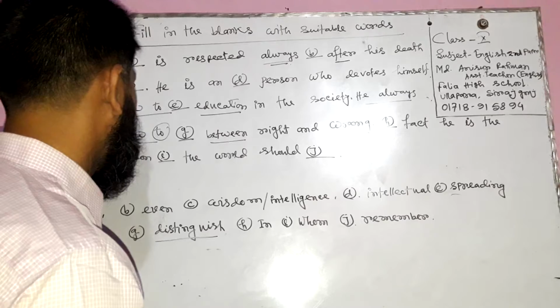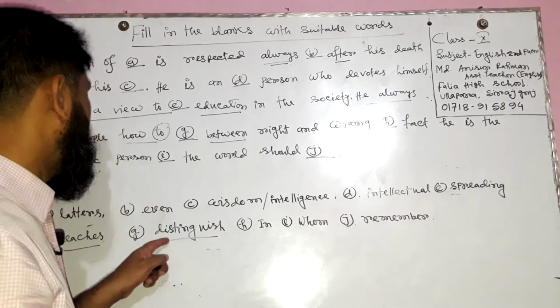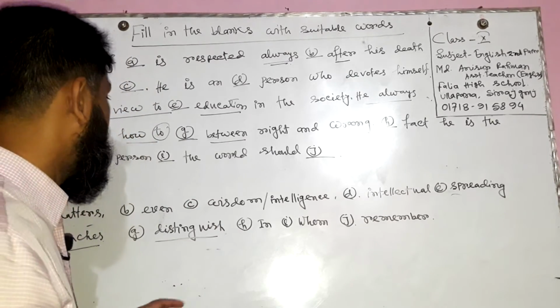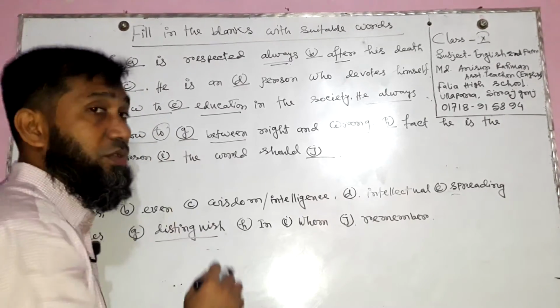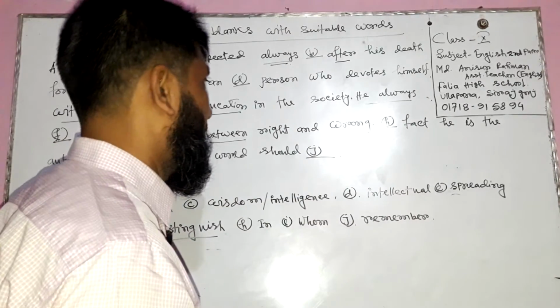Here how to is also a preposition, and between is also a conjunction. In this case, we need to insert a verb. So if we use in this position a verb, distinguish, it will be appropriate: distinguish between right and wrong.